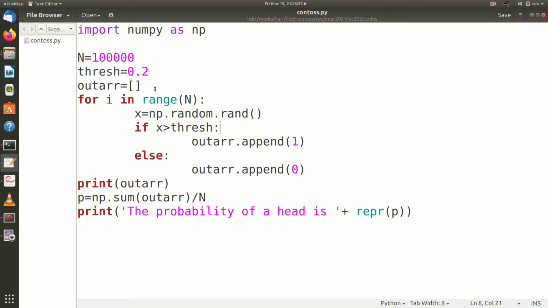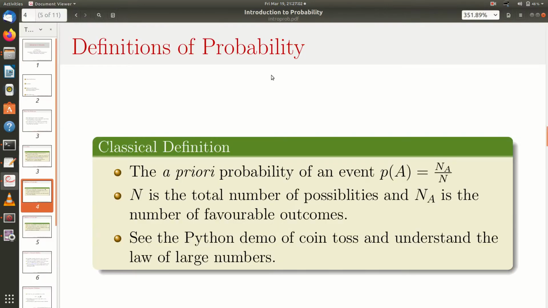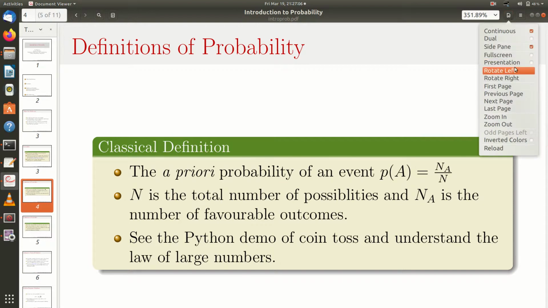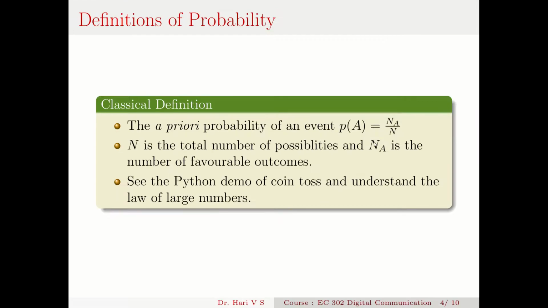So now you have appreciated the coin toss experiment and you understood the law of large numbers. Now let me go back to my presentation. This is how I define the probability: the number of favorable outcomes divided by the total number of outcomes.